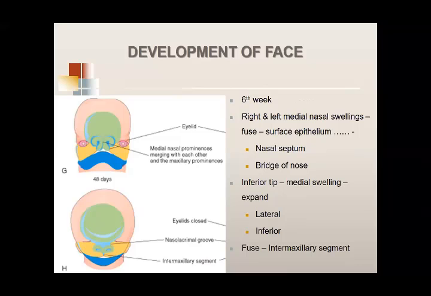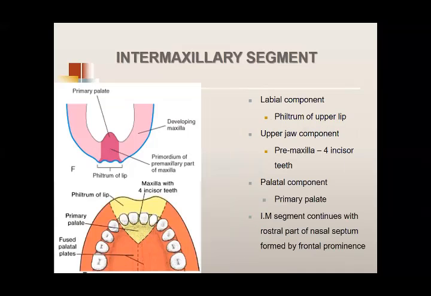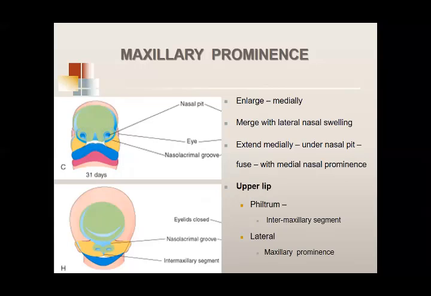After this, let me go on. The two maxillary prominence, ये frontonasal prominence आपको बताया था, इसके lateral side पे you have a thickening that deepens down and forms the nasal pit. इसके medial or lateral side पे because of the proliferation of mesenchyme, you have the formation of the two medial nasal prominences, and on the lateral side, proliferation of mesenchyme results into lateral nasal prominences.